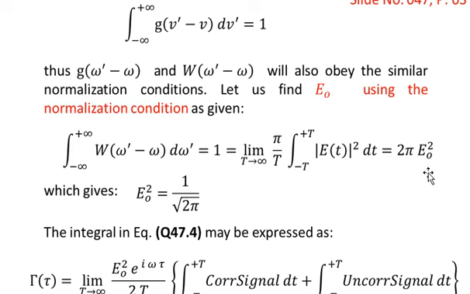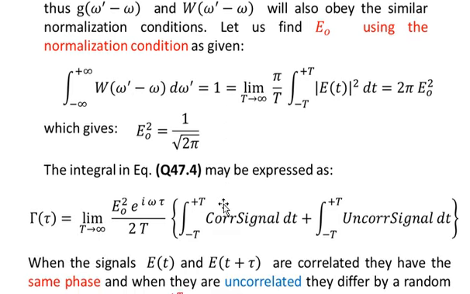So from here we can get the value of E naught square is equal to 1 over 2 pi. Actually, please make a correction that this is E naught, not E naught square. So this is E naught is equal to 1 over square root of 2 pi, or otherwise you can say that E naught squared is equal to 1 over 2 pi. So please make a correction over here.